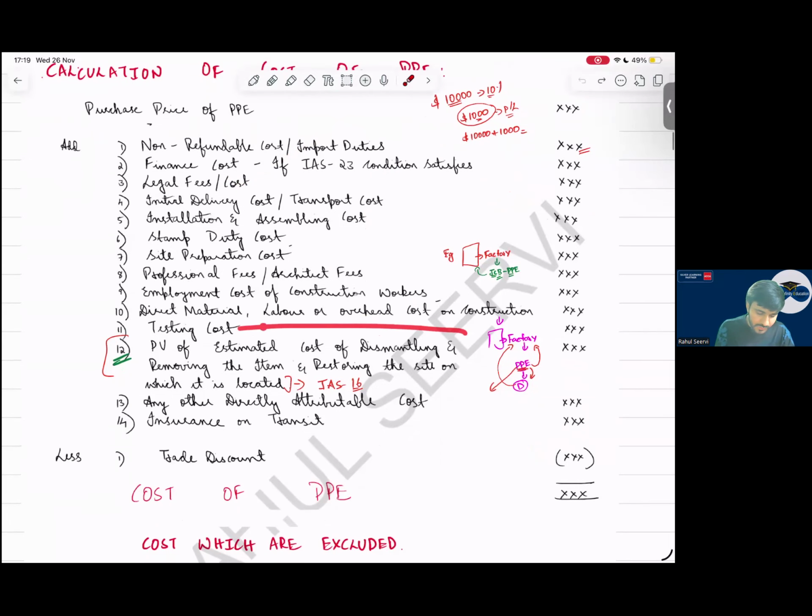Then present value of the dismantling. In future, after 10 years, I have to dismantle this PP, I will incur some cost. So that cost, how will I add it? I will consider the present value, we will discount it. I record debit asset, credit provision. Provision as a liability, and for that provision, we have an unwinding cost, which we take to P&L.